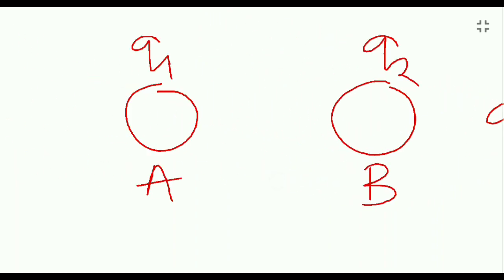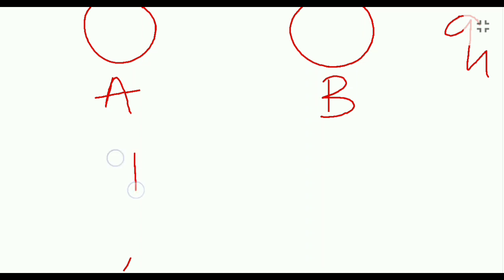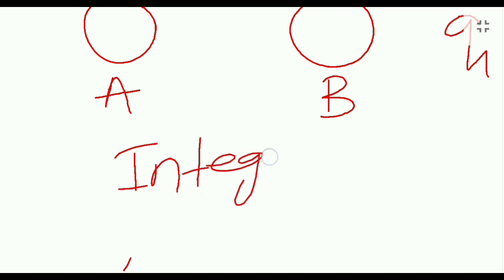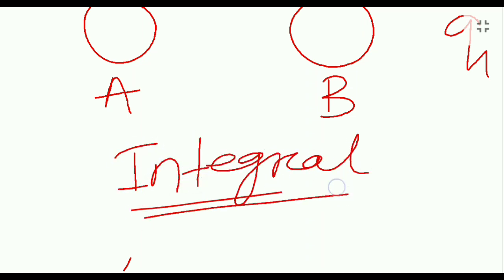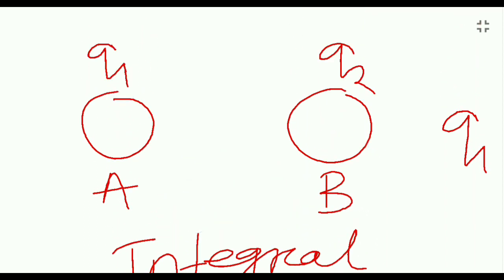According to the quantization, if I rub these two bodies, then only an integral number of electrons will be transferred from body A to body B.